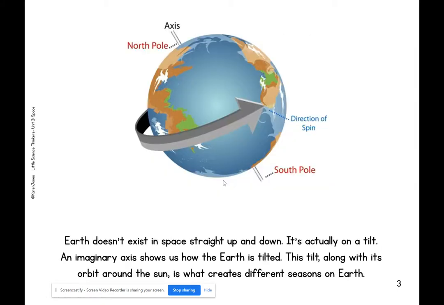Earth doesn't exist in space straight up and down. It's actually on a tilt. An imaginary axis shows us how the Earth is tilted. This tilt, along with its orbit around the sun, is what creates different seasons on Earth. At the top, you have the North Pole, and at the bottom, you have the South Pole. And then this shows you the direction that the Earth spins.